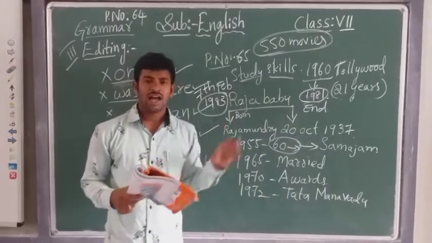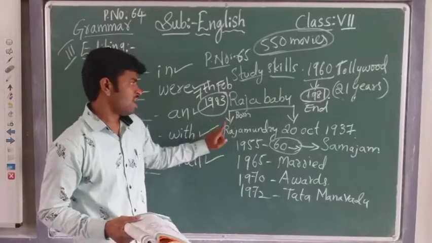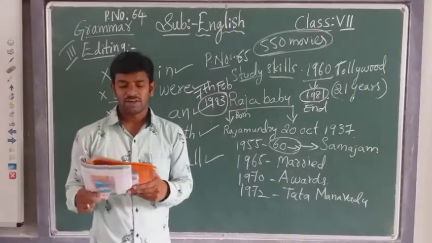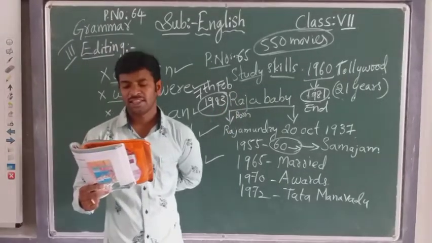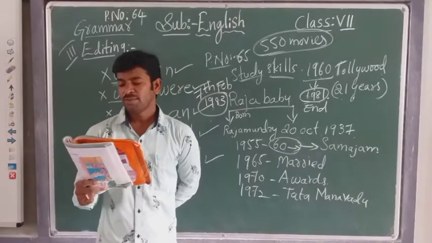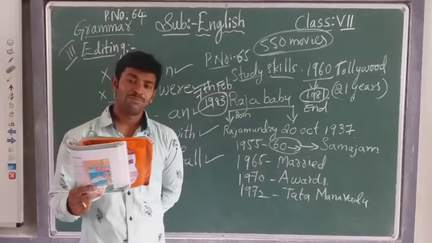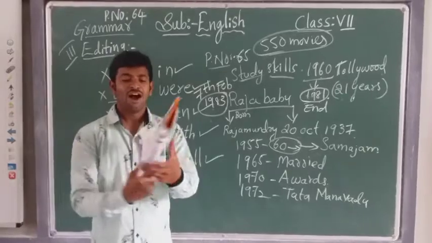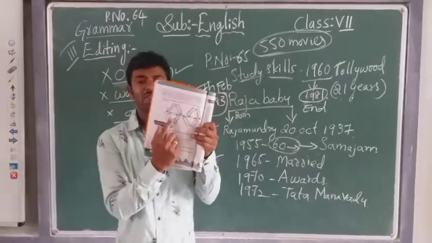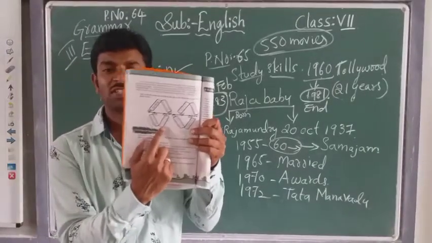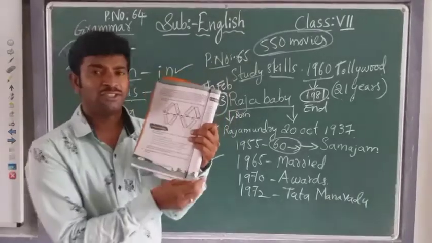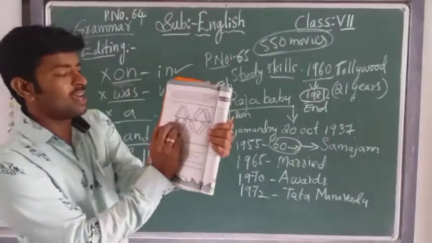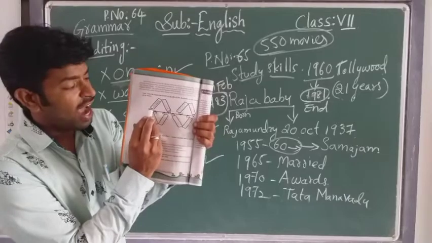Now, see here, I have told one story about Raja Babu. Then afterwards, now write the important events in the life of Mr. Raja Babu on the timeline given below. Here one timeline is given. All are able to see the picture here, children. In this picture, what you should do is I will write the year. One year is given here.